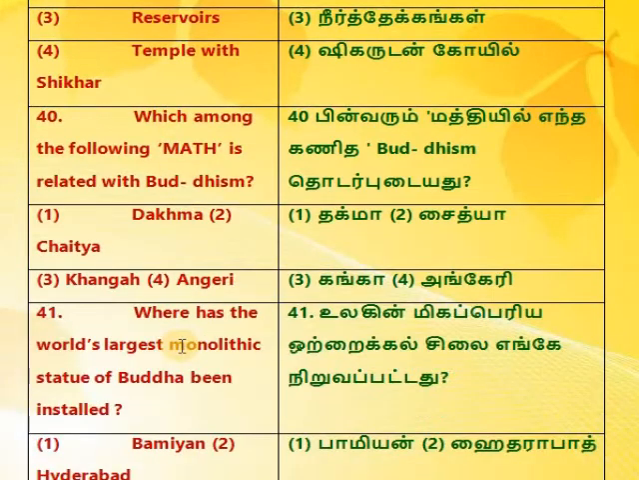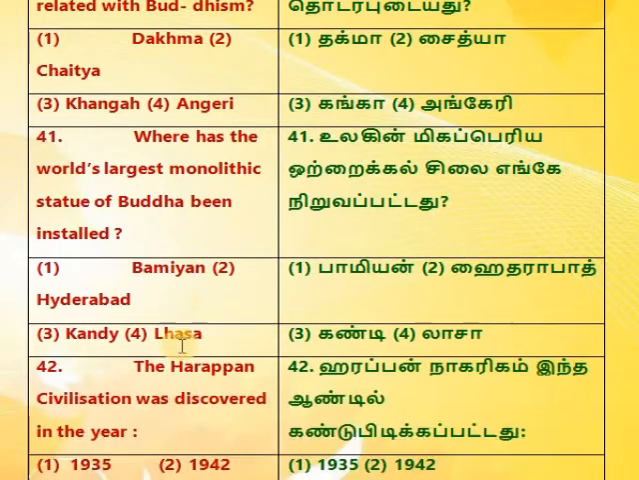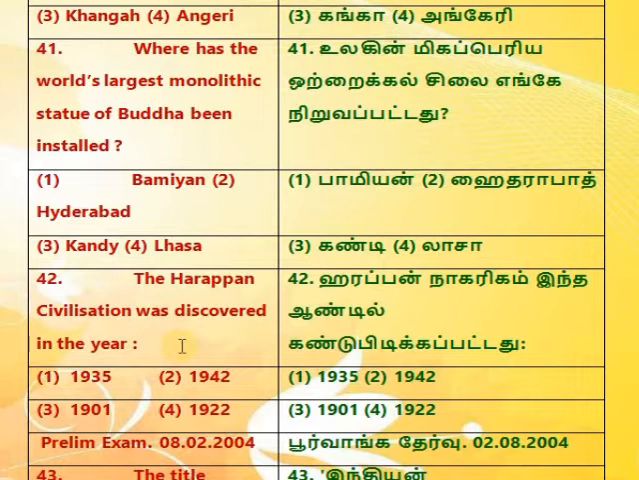40. Which among the following math is related with Buddhism? 1. Dakama, 2. Chaitya. 3. Khanga, 4. Angari. 41. Where has the world's largest monolithic statue of Buddha been installed?